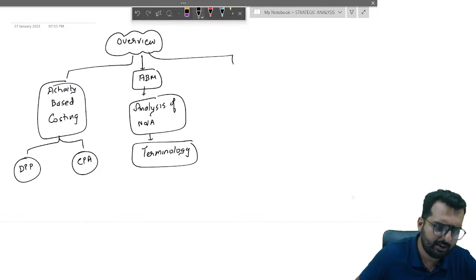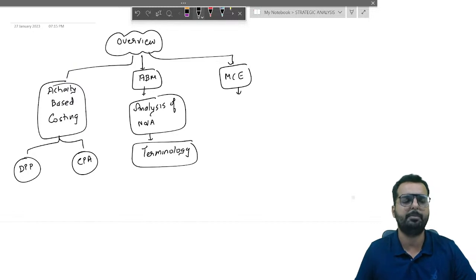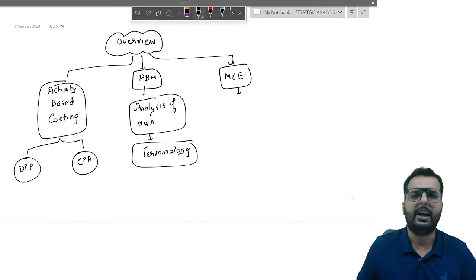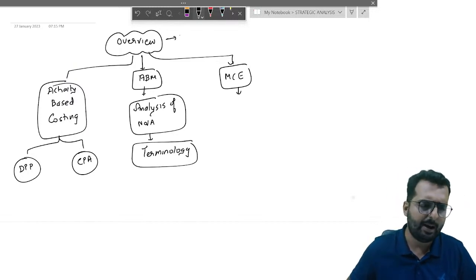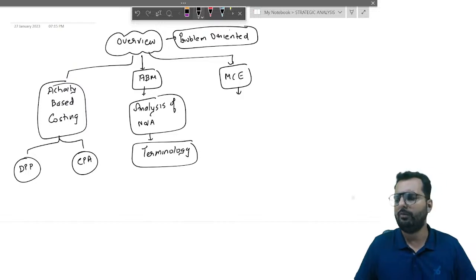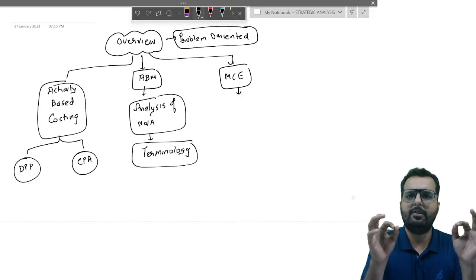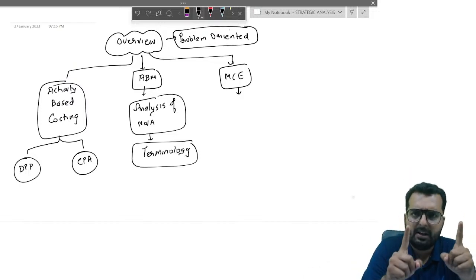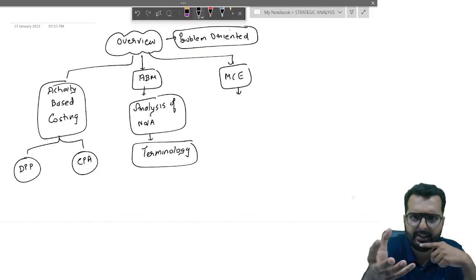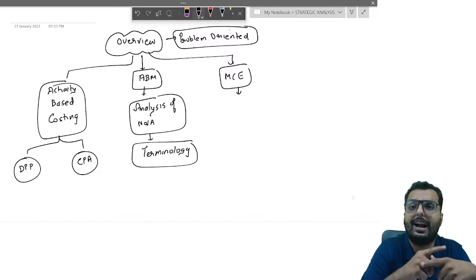And the last important thing that you learn in this chapter is MCE, that is nothing but manufacturing cycle efficiency. Friends, this chapter is a problem oriented chapter, and from the analysis of the previous question paper, what we have understood is that exam wise, rank number 1 lean system will be the chapter which comes for the exam. Rank number 2 was strategic analysis.